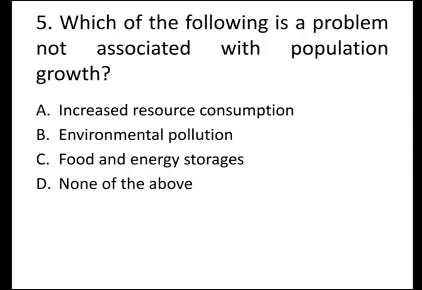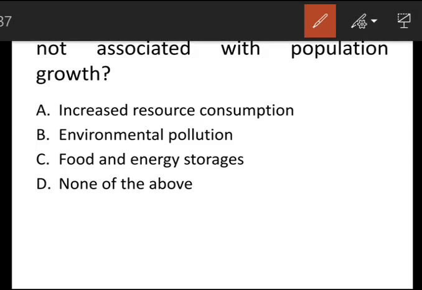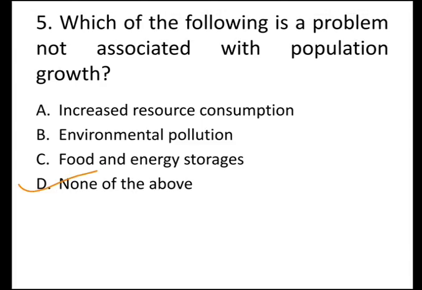The fifth question is, which of the following is a problem not associated with population growth? And the options are A. increased resource consumption, B. environmental pollution, C. food and energy shortages, and D. none of the above. And the correct answer is D. none of the above, because increased resource consumption, environmental pollution, and food and energy shortages all are problems associated with population growth.